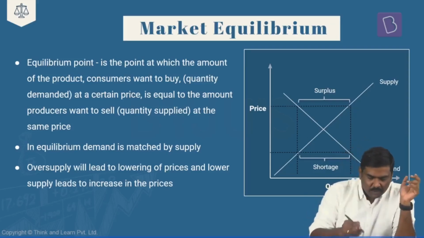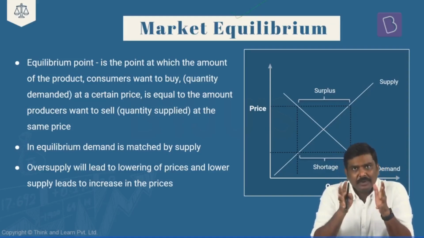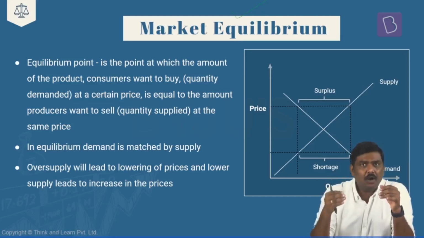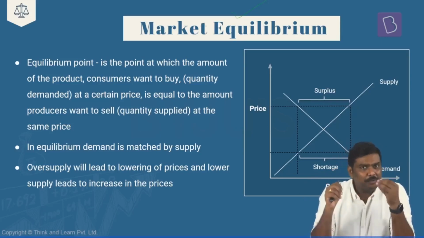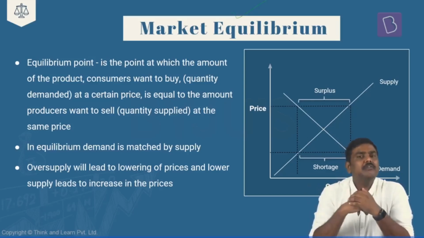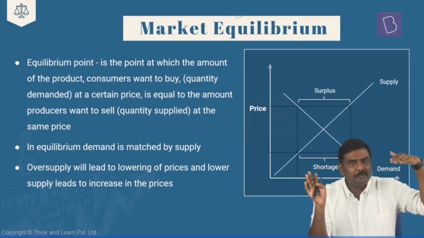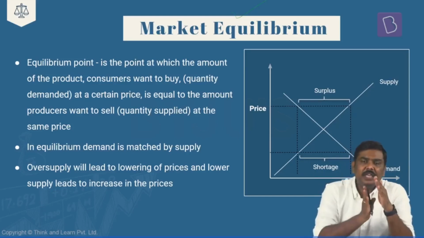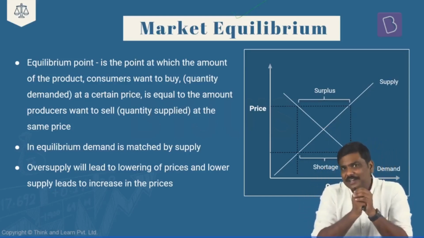And that is exactly what we are doing in the concept of market equilibrium. In market equilibrium, we are superimposing, or let's say we are drawing the demand curve as well as the supply curve in the market. And if you remember very carefully, the law of demand is a downward sloping curve, and the law of supply is an upward sloping curve. The demand curve will keep on going downwards like this, and the supply curve will keep on moving upwards like this. So both are moving in opposite directions.